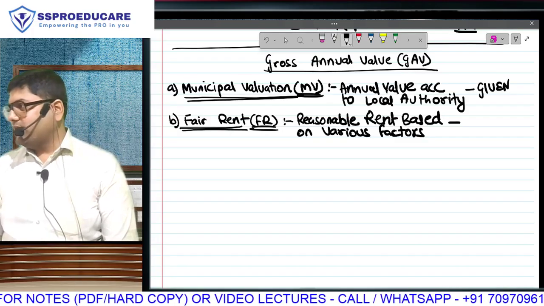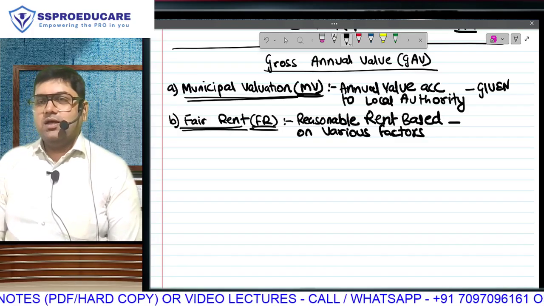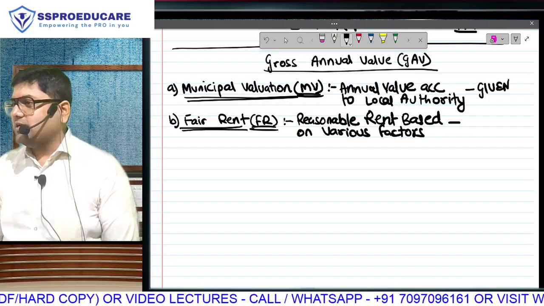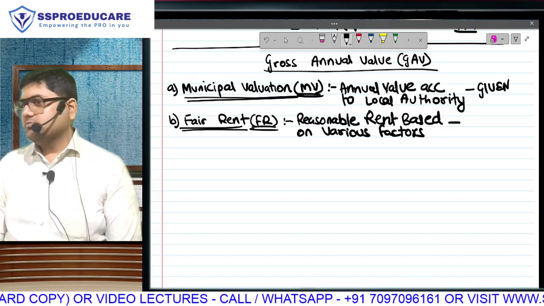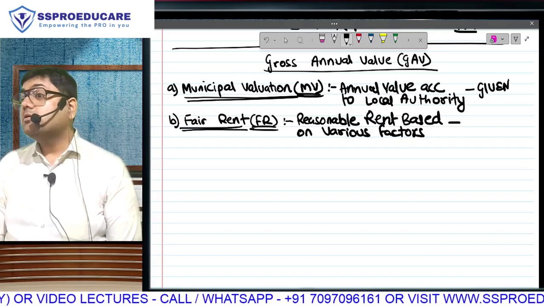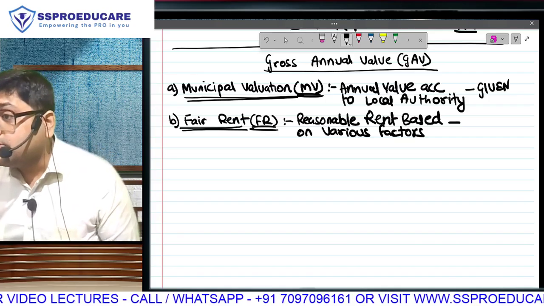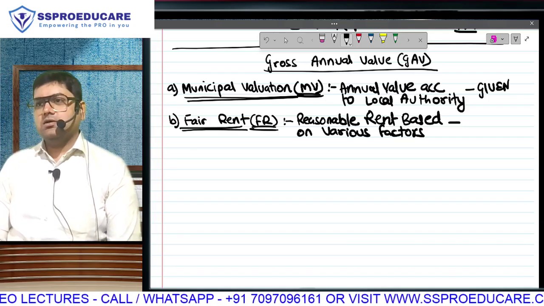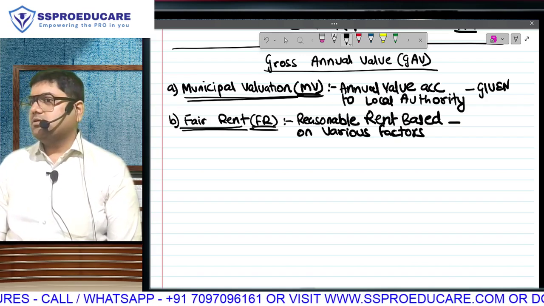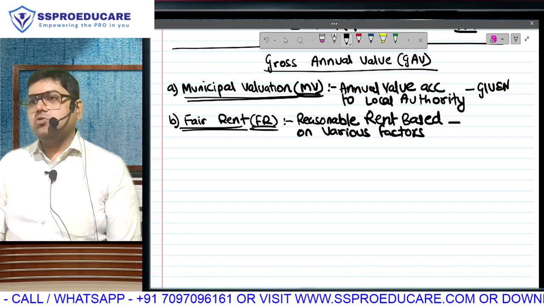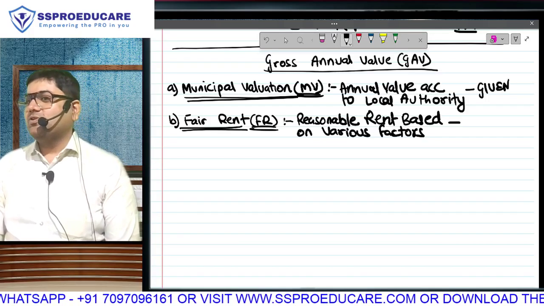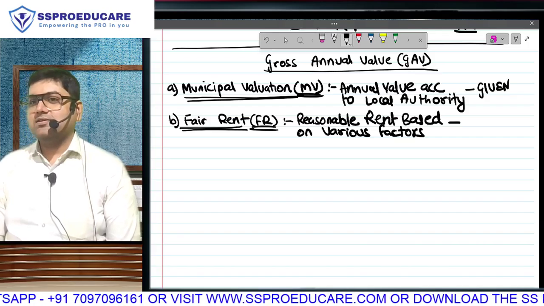Bro, we are living in a cosmopolitan city called Mumbai, but it is a fact. The value of your property will also change on the basis of the religion of your neighbor, food preference of your neighbor, religion of your neighbor. Sorry? Surroundings, obviously. Okay. So of course, it does change the value of the property. Correct?